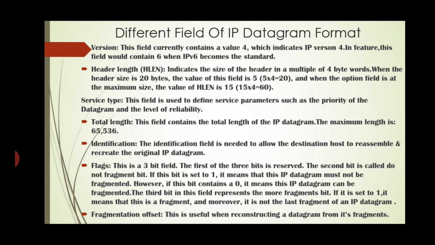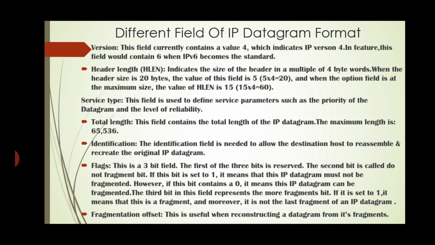Flags. This is a 3-bit field. The first of these 3 bits is reserved. The second bit is called the do not fragment bit. If this bit is set to 1, it means that this IP datagram must not be fragmented. However, if this bit contains 0, it means this IP datagram can be fragmented.